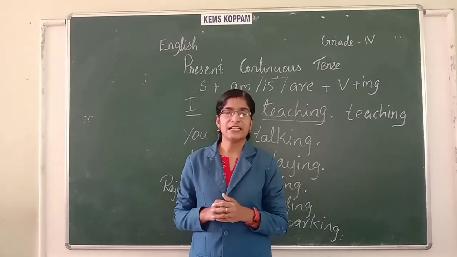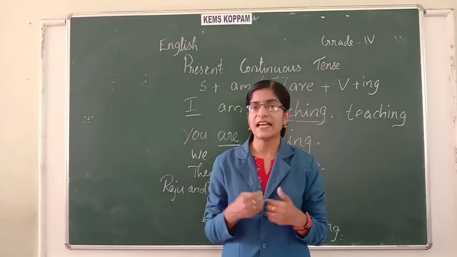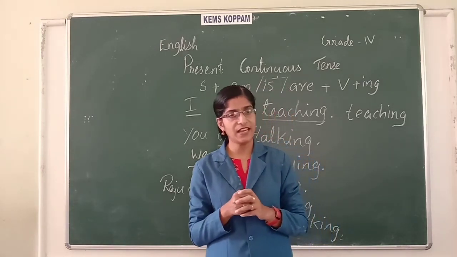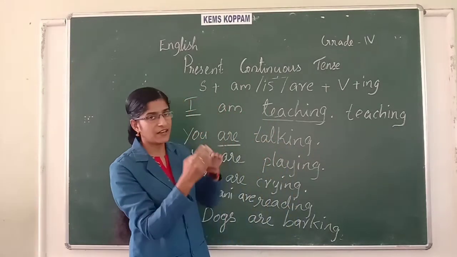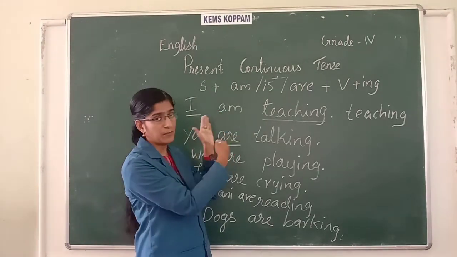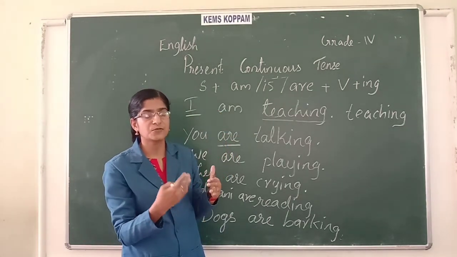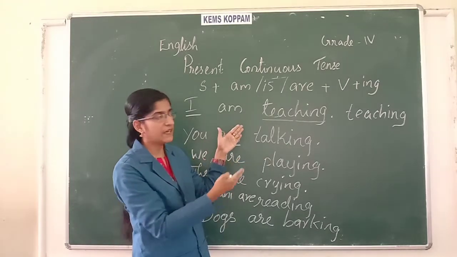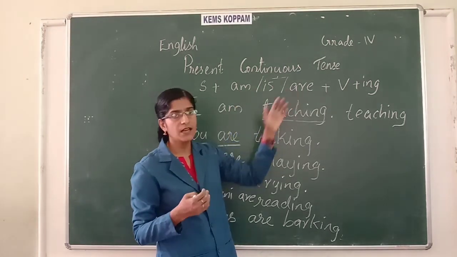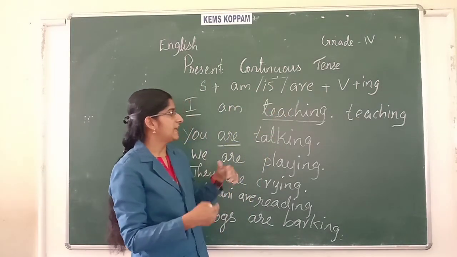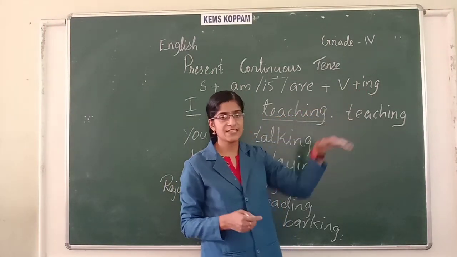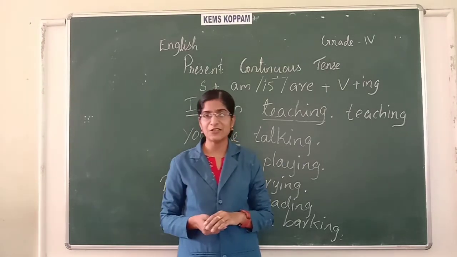Okay, so present continuous tense is used to say an action happening now at the time of speaking. Okay, so while you are writing, first you write the person doing the action, then the number of persons doing the action. According to the number, you write whether am, is or are comes, and after that you write the ing form of the verb. Okay, this is the structure of a sentence in present continuous tense.